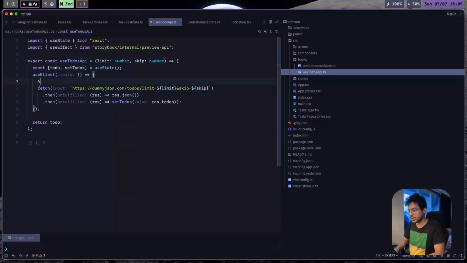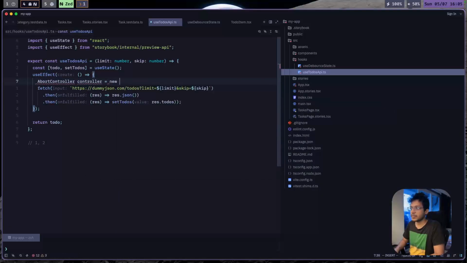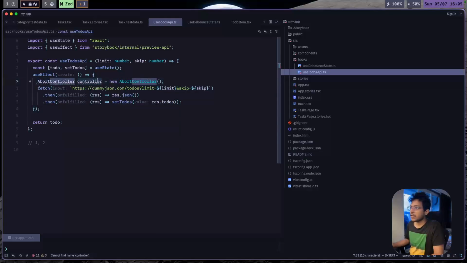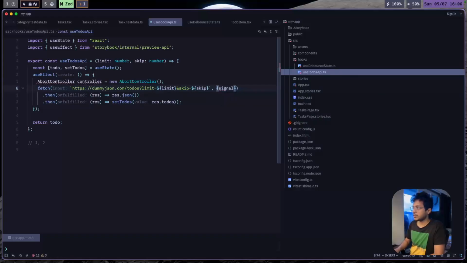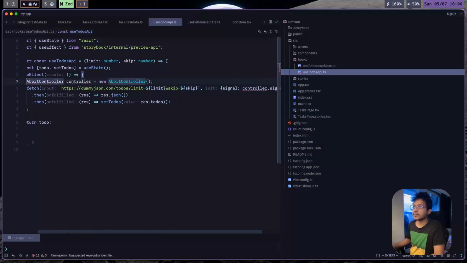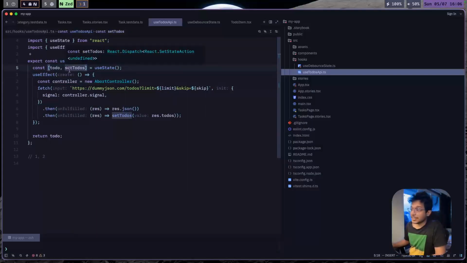The way we can do it is we can create an abort controller, which we do by calling new AbortController, and we can pass in a signal here. I realize I just used the Java syntax.